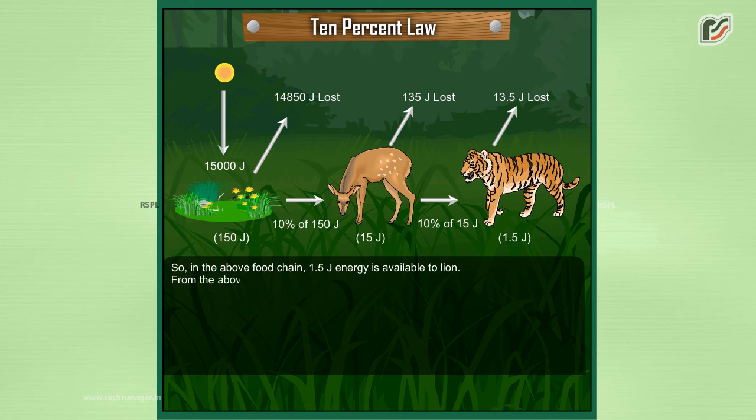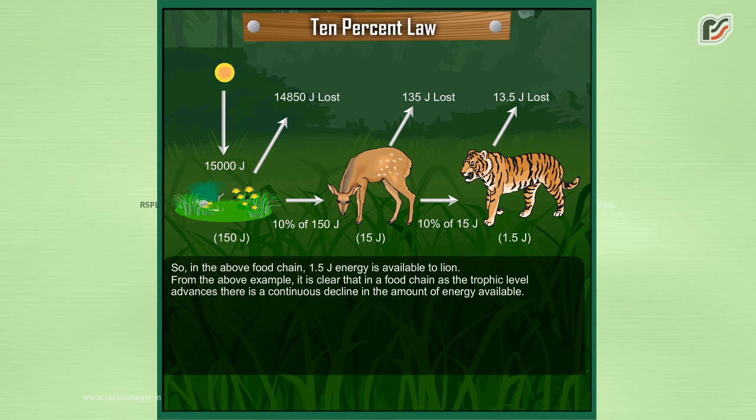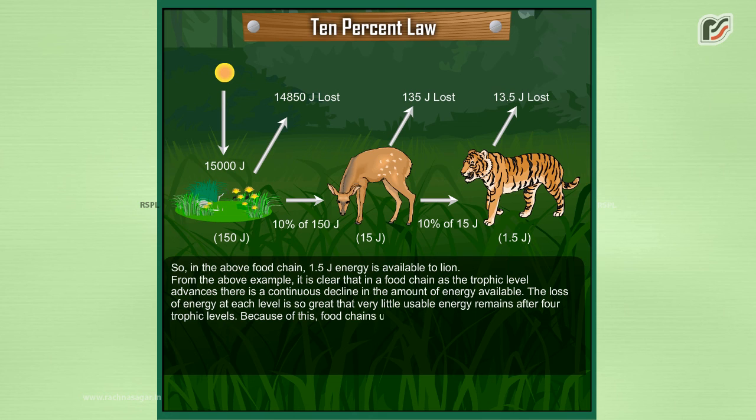From the above example, it is clear that in a food chain, as the trophic level advances, there is a continuous decline in the amount of energy available. The loss of energy at each level is so great that very little usable energy remains after 4 trophic levels. Because of this, a food chain usually consists of only 3 or 4 trophic levels.